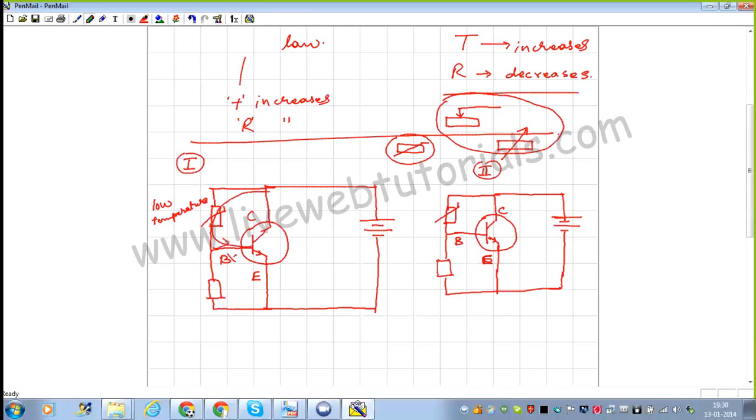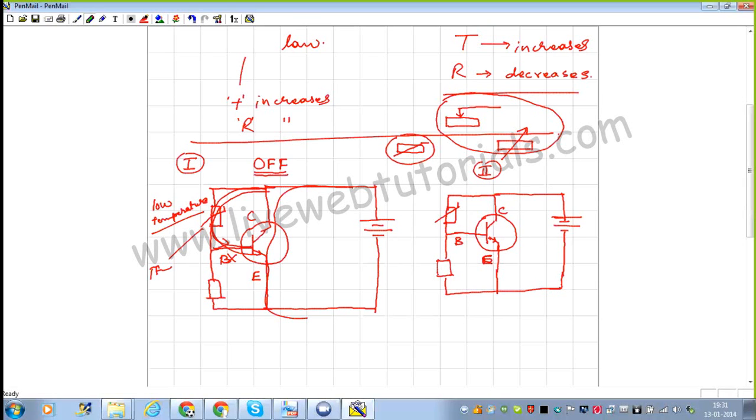When there is no current through the base, the current cannot flow through the collector or emitter either. It means the transistor is in off position.